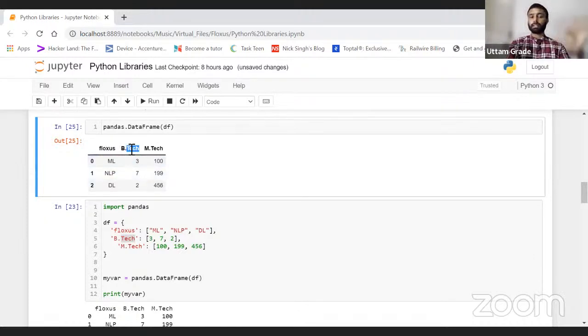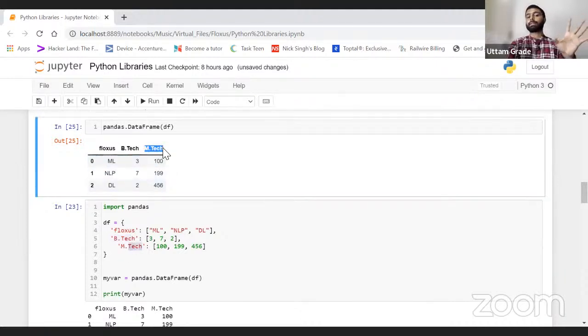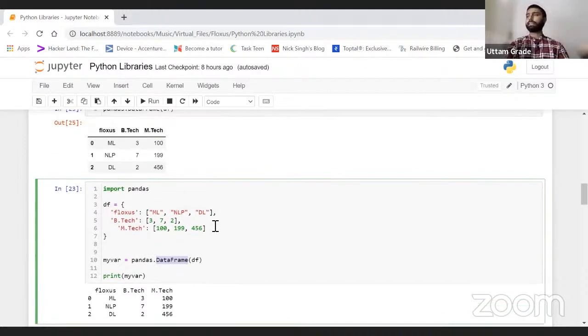And BTech is another key, it is another column name. MTech is again a column name, and these are my values, right? So DataFrame is a function of pandas which will basically create a table in an easily understandable format, like the way we have in Excel as well, right?